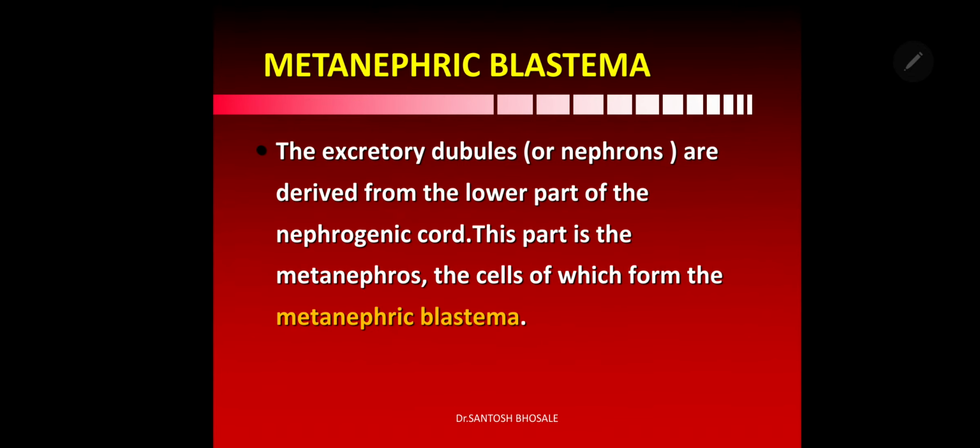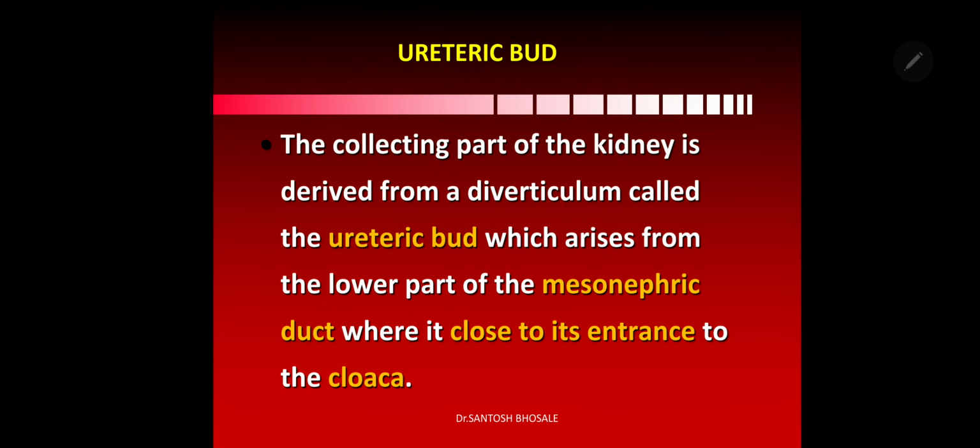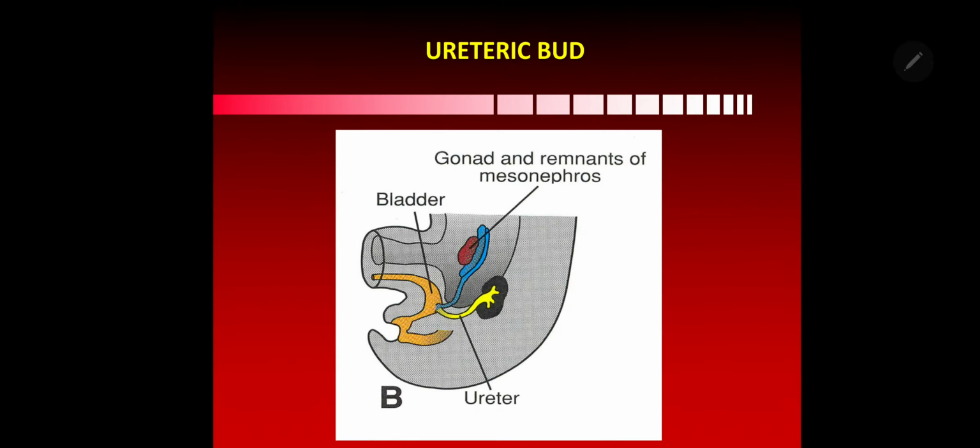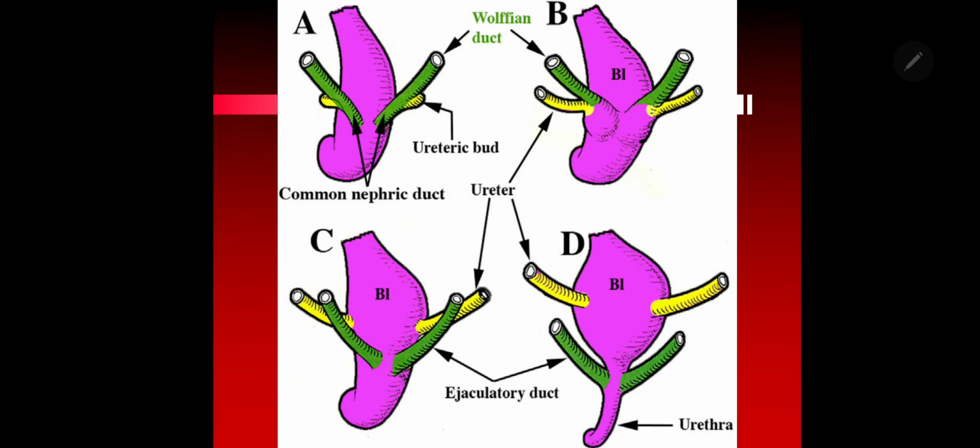Remember that. And these excretory tubules or nephrons are derived from the lower part of the nephrogenic cord. It is a part of the metanephros, derived from the metanephric blastema. And the collecting part of the kidney is formed by the diverticulum of the mesonephric duct, called the ureteric bud. So you can see here the secretory part and collecting part, and how the ureteric bud is coming there.